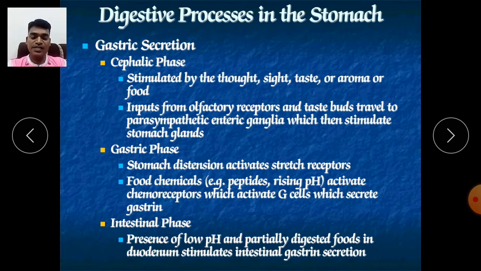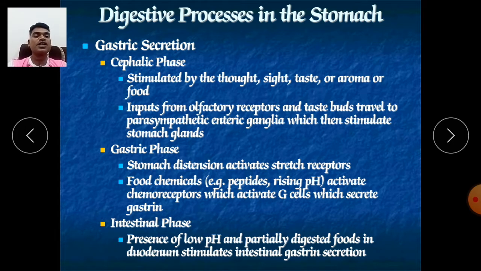Next, input from olfactory receptors and taste buds travels to the parasympathetic enteric ganglia, which then stimulate the stomach glands. That's why in some food cultures people have the habit of taking soup before a meal. Why soup? Because soup works as an appetizer. What is an appetizer? It increases the appetite, the feeling of hunger, due to which you will eat more food. It will increase the secretion of HCl into your stomach.